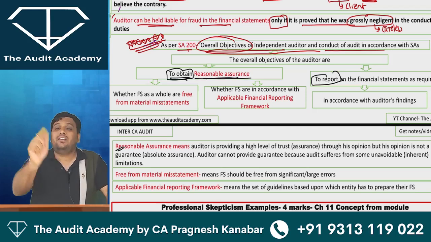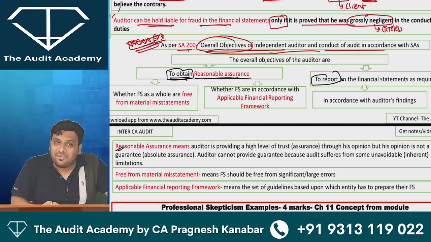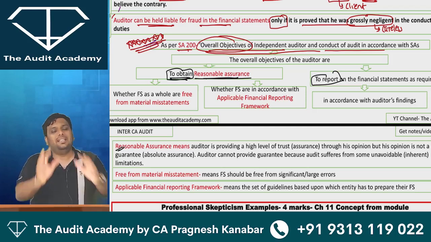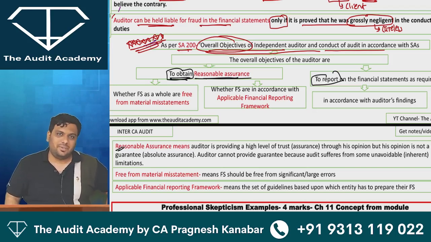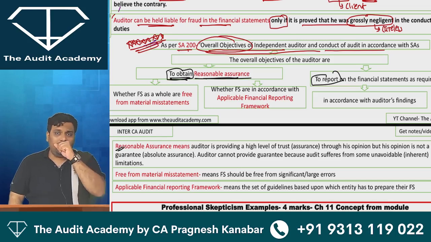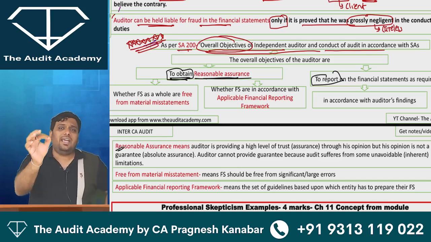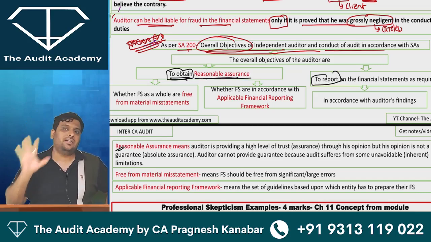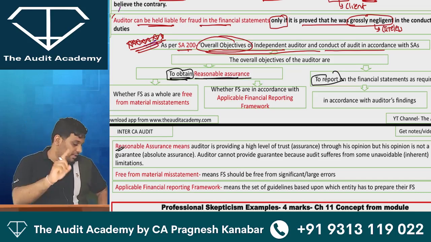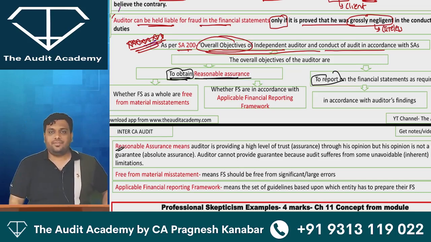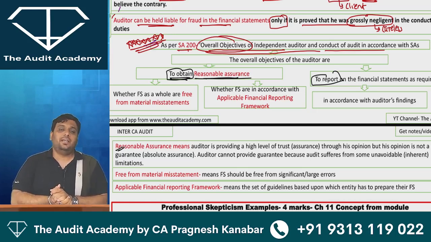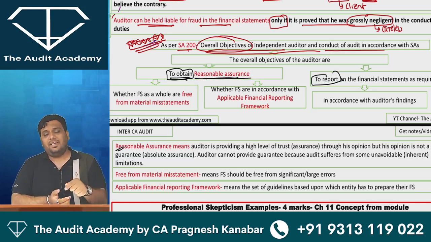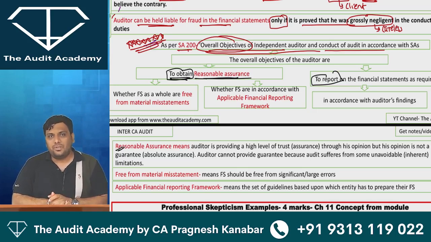You are conducting an audit of financial statements, yes or no, sir? Listen to me very carefully. If you are conducting an audit of Reliance Industries Limited, and if there is an error of 5 lakh rupees in Reliance Industries Limited, then in that case, will you say that the financial statements of Reliance are showing a wrong picture?